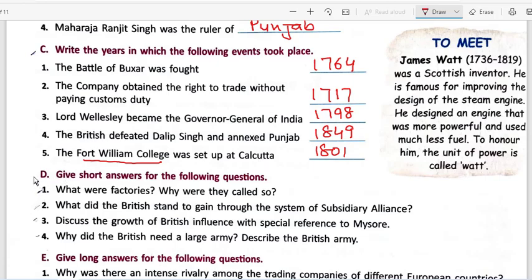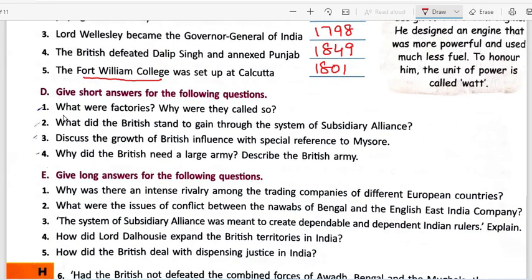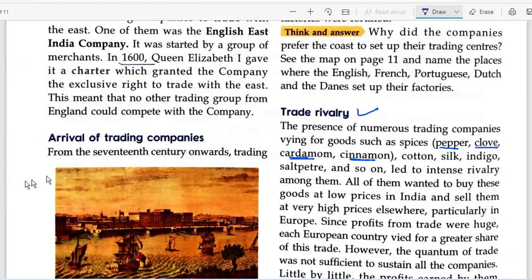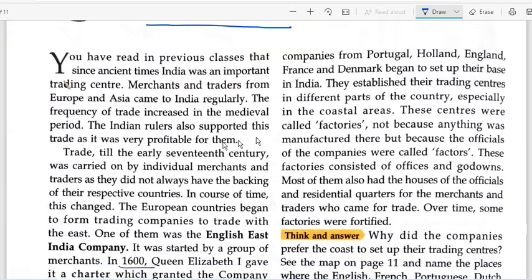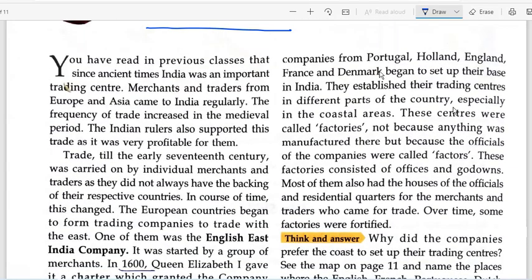Okay, now moving on to section D, we have to give short answers for the following questions. Question number 1 says what are factories and why were they called so? For this, you just come to the first page of the chapter. It is on the right hand side, it is here. You will be writing the Britishers instead of they.